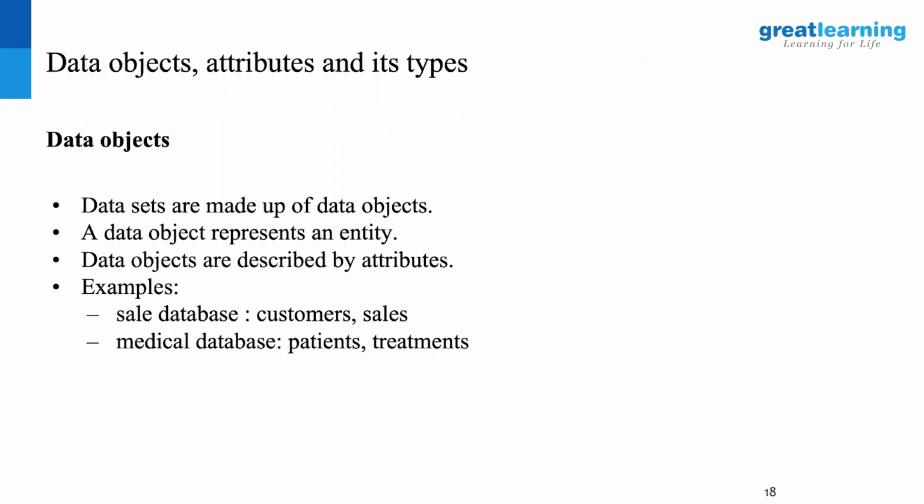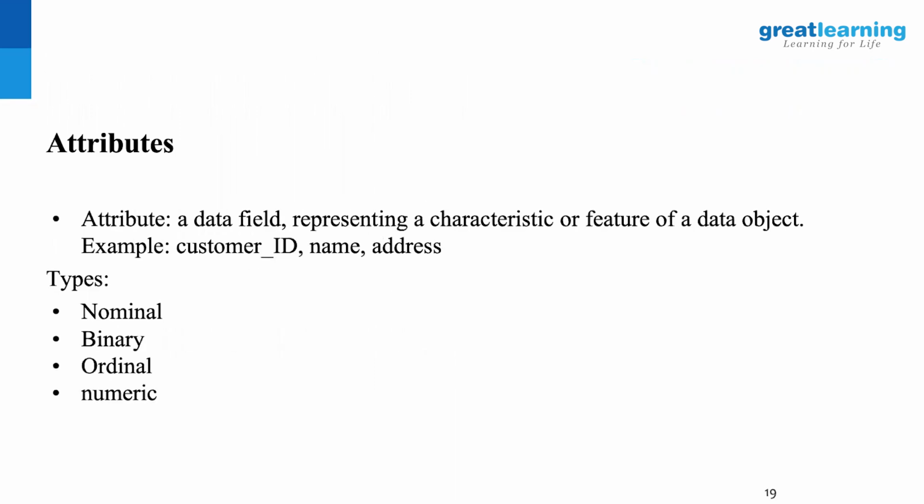I think I touched upon the OOPS concepts last time, but this is another example of the same thing. Now attributes. Somebody talked about binary here. So nominal we touched upon. What is binary? Any data that has only two states. Two states, yeah. A 0 or a 1, a yes or no. It's basically Boolean in nature. So any data that can be represented in those two forms is called binary.